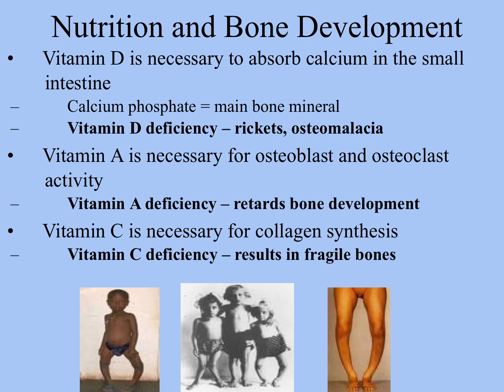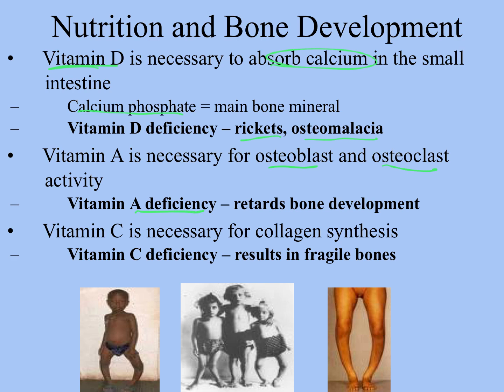Now, as far as bone development in children that are still growing, vitamin D is absolutely necessary so that we get enough calcium to deposit into bone so they become nice and hard and protective. If we don't have enough vitamin D, then we're not going to have enough calcium in our body, and that could lead to conditions such as rickets or osteomalacia, where we don't have proper development of bones and they become soft, leading to malformations. Vitamin A is necessary for osteoblast and osteoclast activity, so that bone remodeling.